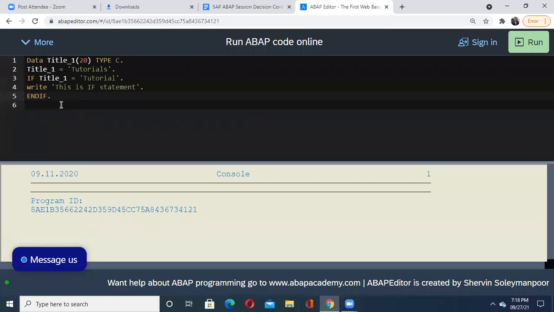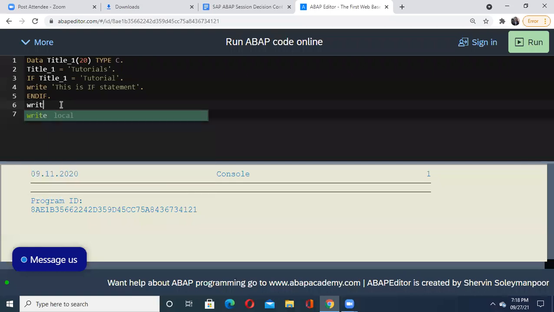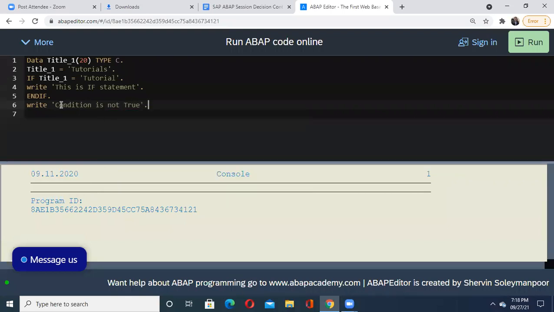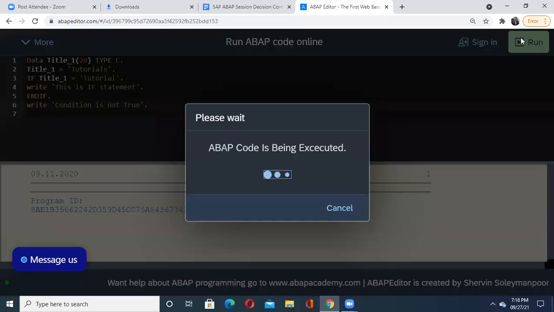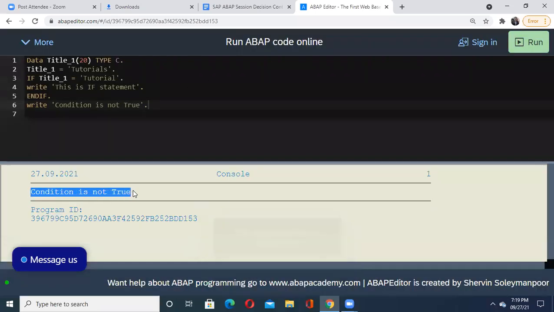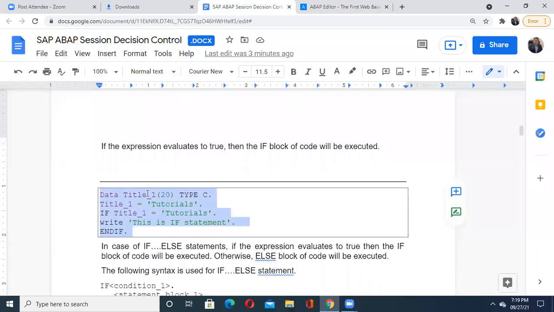So what we'll do for better understanding, let us write here one more write statement. Here we'll write, condition is not true. Then if you run it once again, see, execution will be passed to the next statement directly. Directly I'm getting the output that condition is not true, meaning currently that condition is false here. So this is a small execution of your if statement.